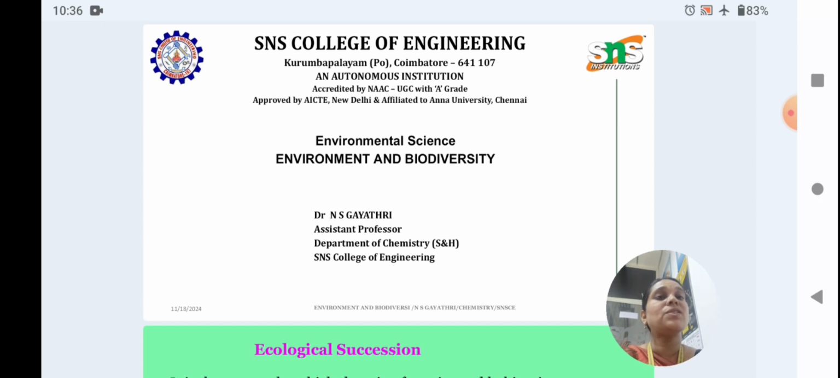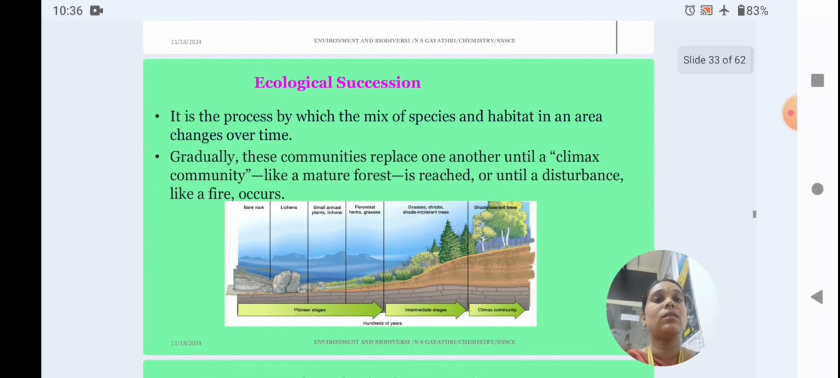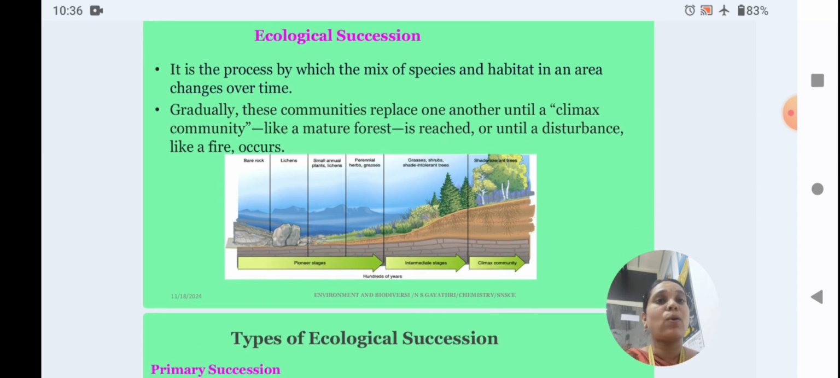Today, we're going to see about environmental science in that ecological section. The topic is ecological succession. It is the process by which the mix of species and habitat in an area changes over time.